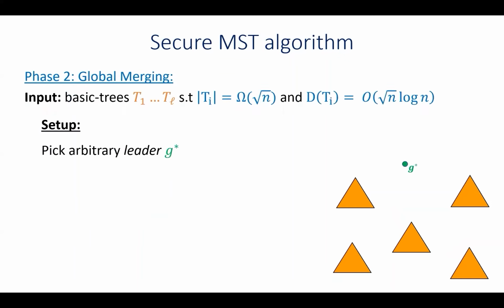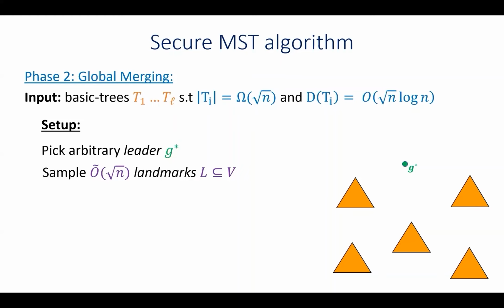Then in the second phase, we start with selecting an arbitrary leader node, which we denote by G star. And we also sample a collection of approximately square root n many random vertices we call landmarks.